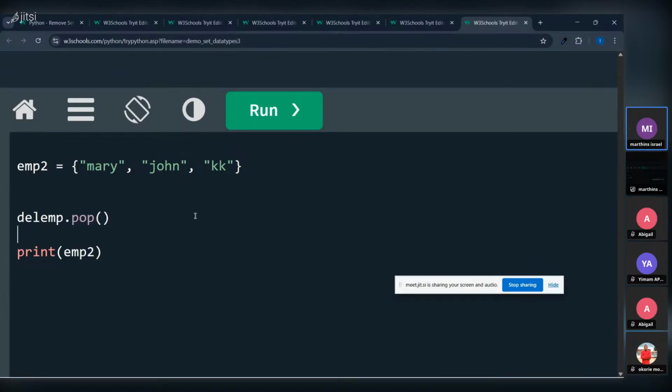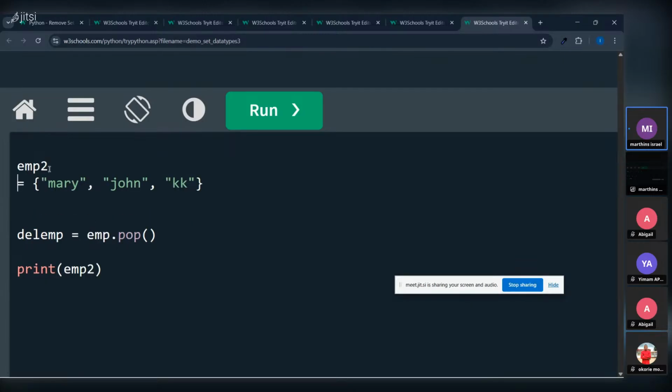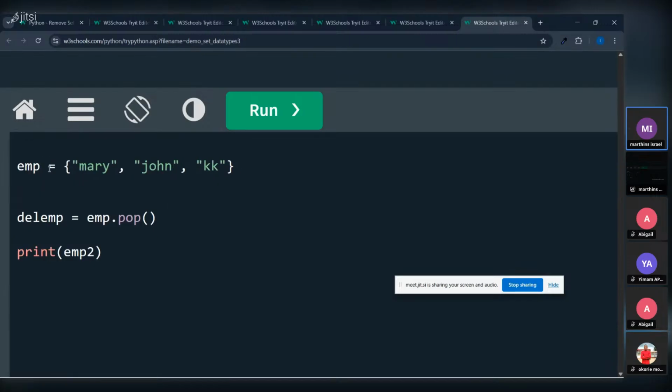So I declare a variable, delete emp, and I say it equals emp dot pop. So I've popped it.